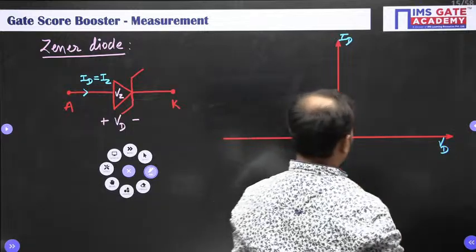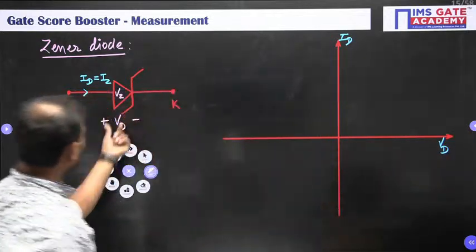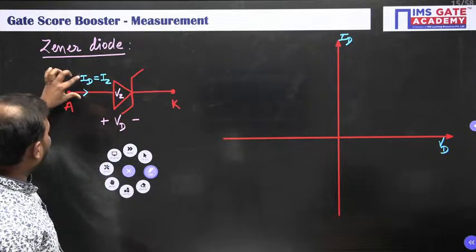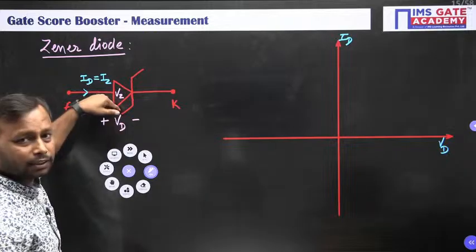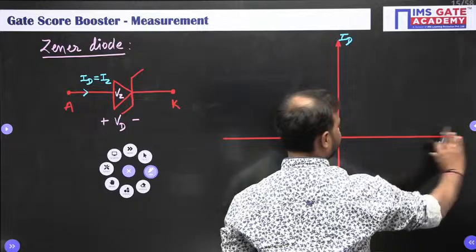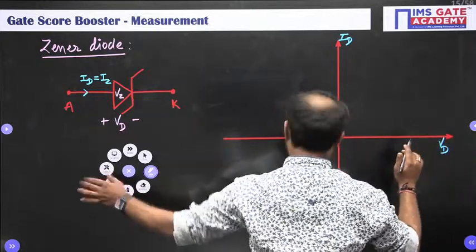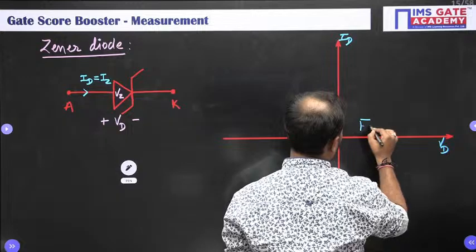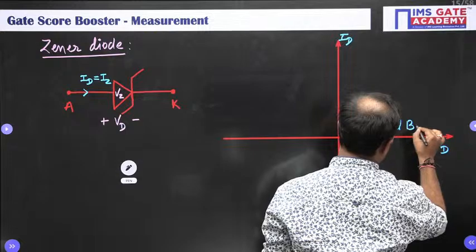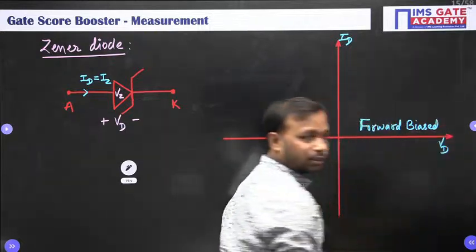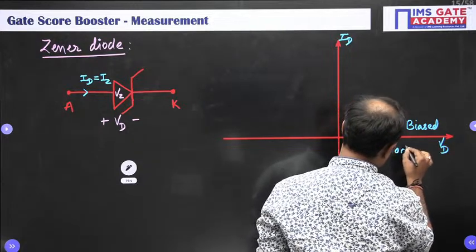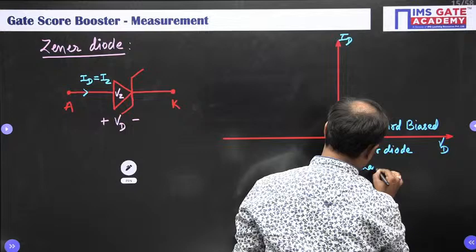All right. Now, if Vd is positive, or if the current direction Id or Iz is following your diode direction, then it is said to be in the forward bias region. So, when Vd is positive, then the Zener diode will operate in the forward biased region. In forward bias, the Zener diode behaves as a short circuit.